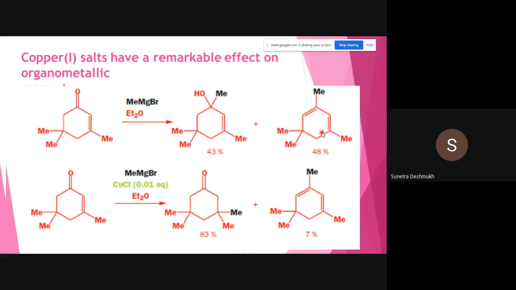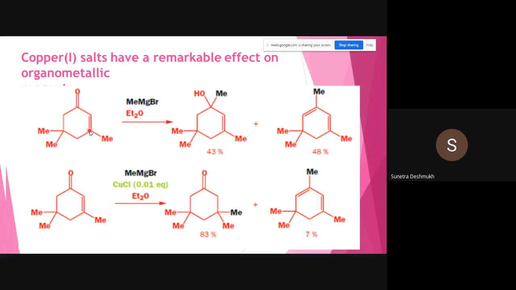Okay, and another is a different product. This is another different product. So we are not going to be concerned with these products currently, so just pay attention to this 1,2 addition to the carbonyl group. And in the next example I have taken the addition of the same Grignard to the same starting material.